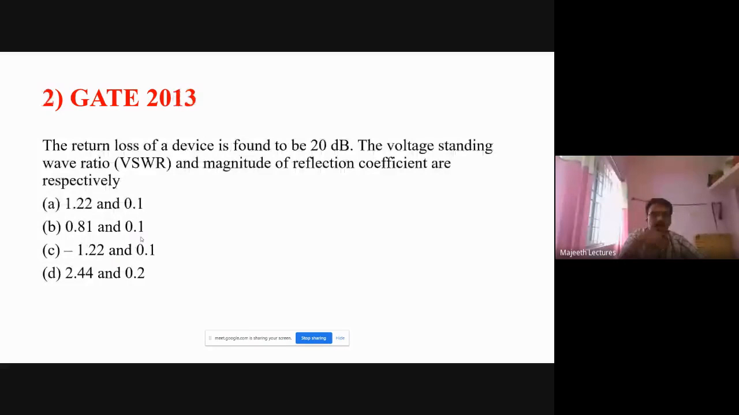Second question, the return loss. The return loss of a device is found to be 20 dB. R is equal to 20 dB.